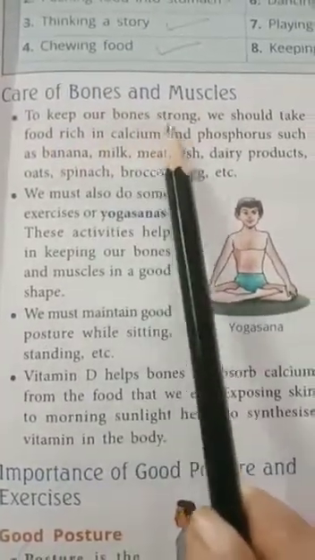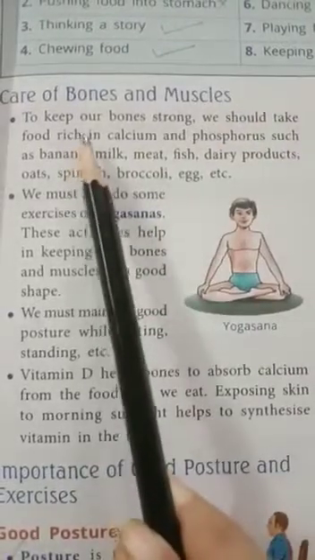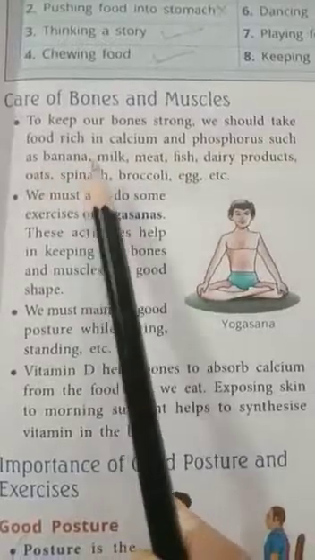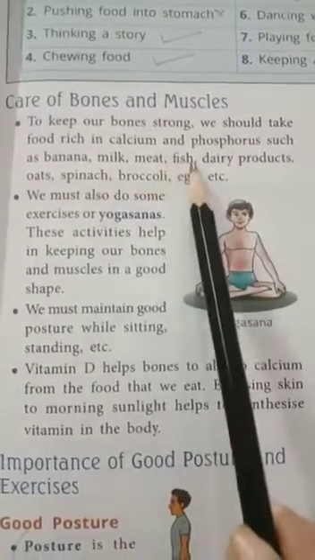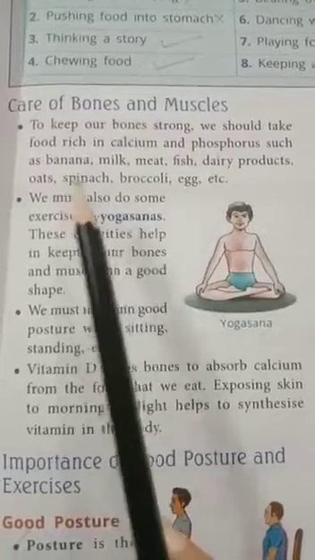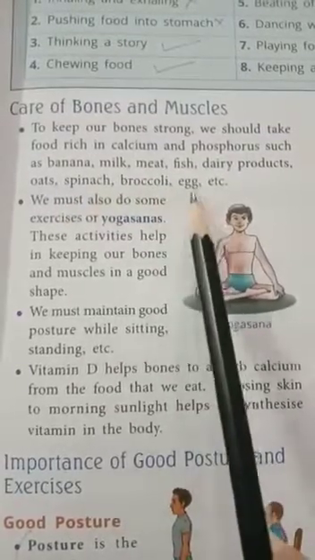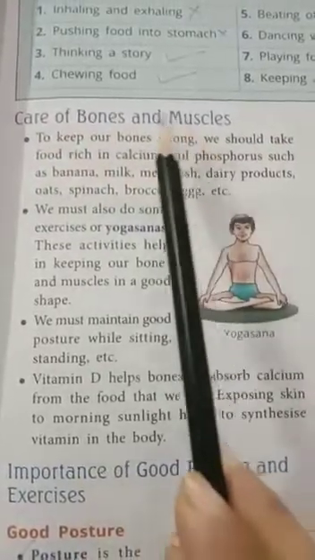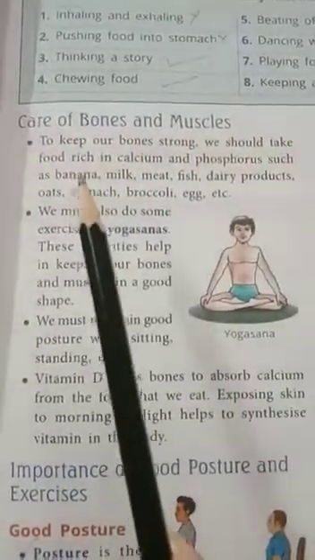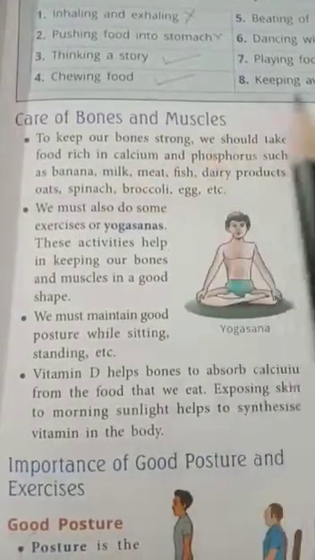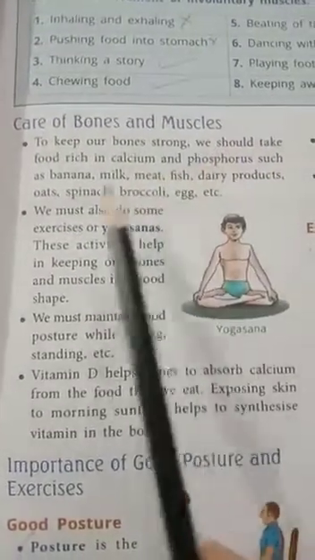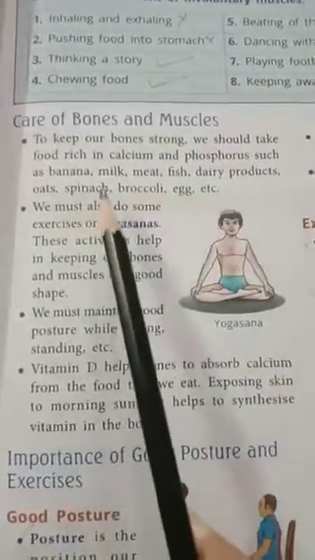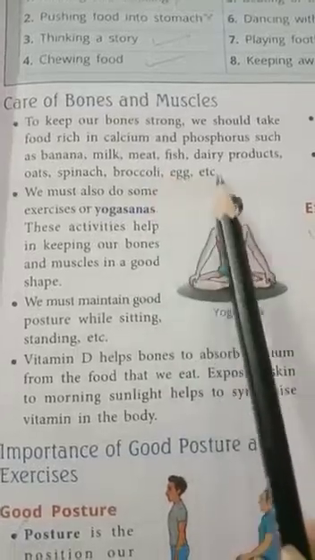To keep our bones strong, we should take food rich in calcium and phosphorus such as banana, milk, meat, fish, dairy products, oats, spinach, broccoli, egg, etc.